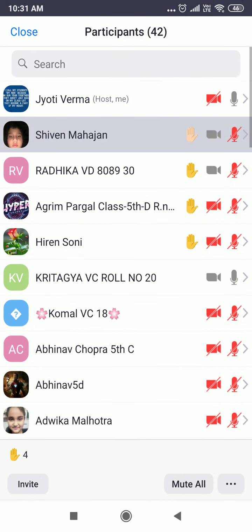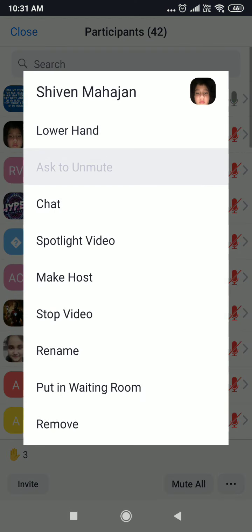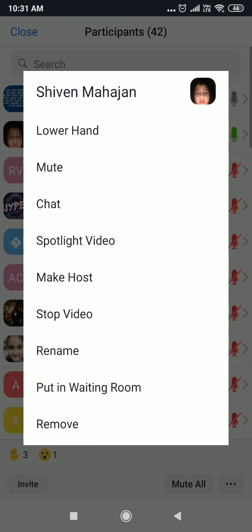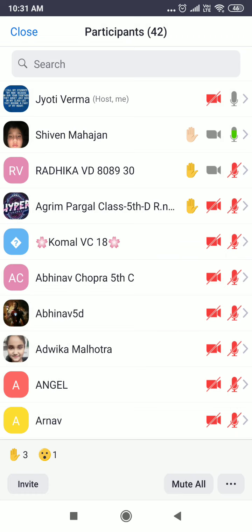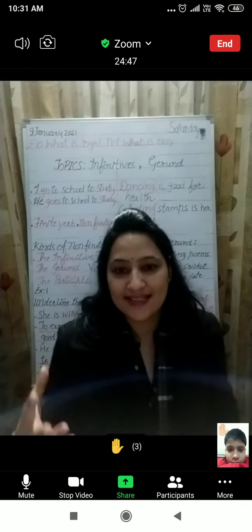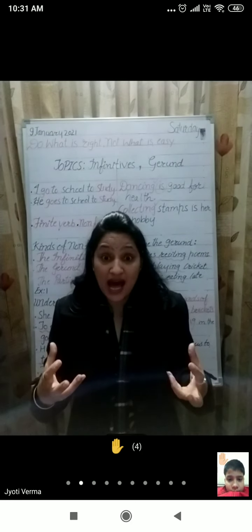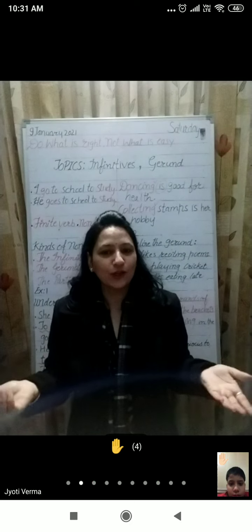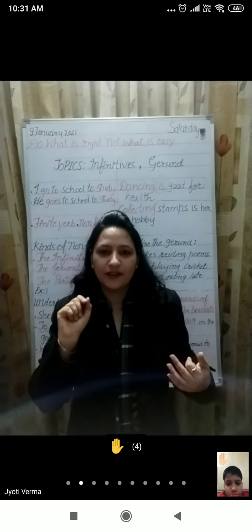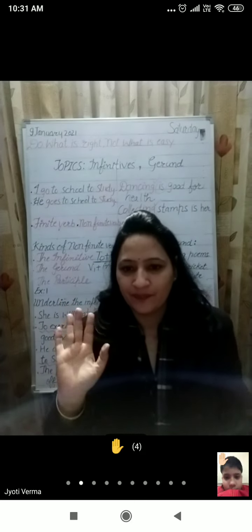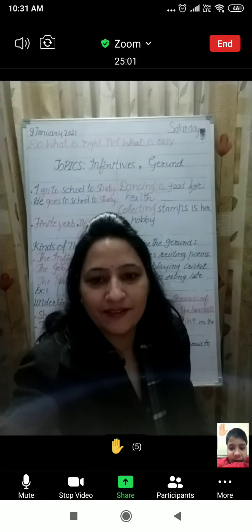So next we have Shivain. Shivain, I have unmuted you. Ma'am, what are interjections? Interjections are the words which show sudden surprise: oh, ouch, wow, hurrah, bravo. And we simply put a sign of exclamation at the end of this word. Is it clear now? Yes, ma'am. Thank you, ma'am.